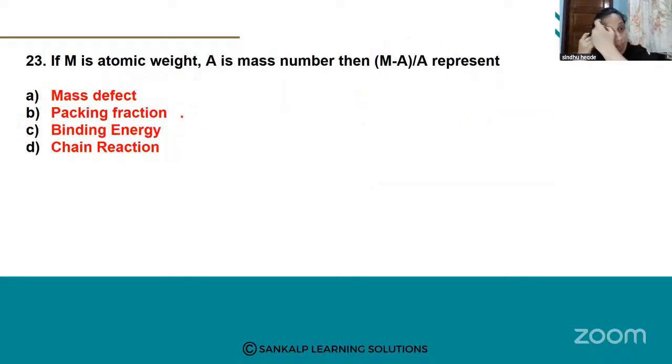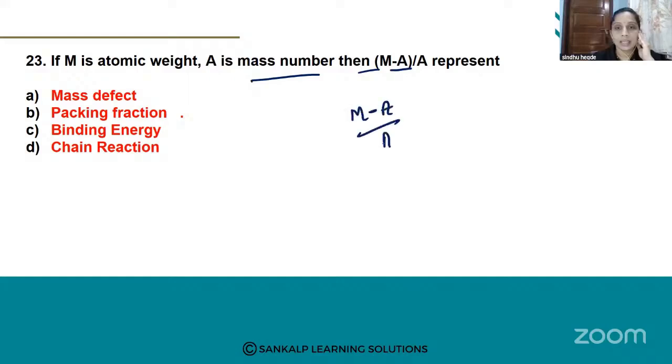If M is the mass, then (M minus A) divided by A represents what? Option A, mass defect. Option B, packing fraction. Option C, binding energy. And option D, chain reaction.